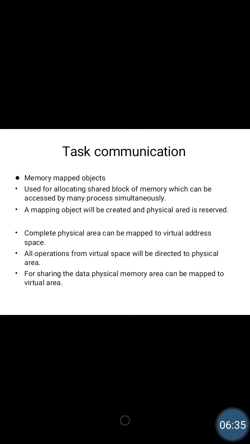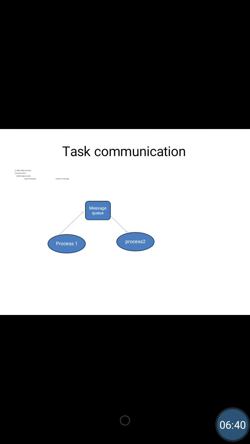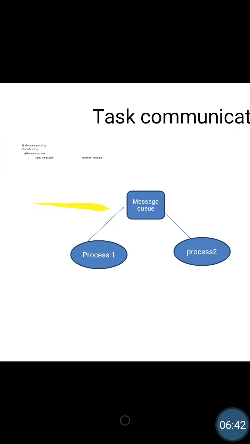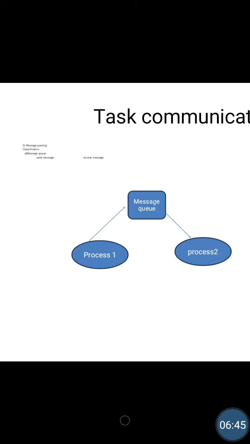Next is message passing. Message passing is a synchronous or asynchronous message exchange which is used in IPC. The only difference between shared memory and message passing is that in shared memory, a lot of data can be shared between the two processes, whatever amount of data I want. But in message passing, the amount of sharing is limited.